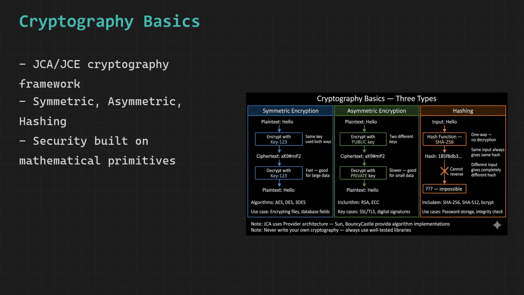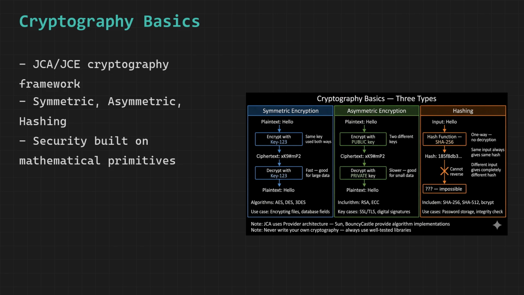Asymmetric encryption solves the key exchange problem with a mathematical trick: two related keys, a public key and a private key. Anything encrypted with the public key can only be decrypted with the private key. The public key can be shared with the entire world. There is no risk. Only the holder of the private key can decrypt messages. This is how HTTPS works. Your browser uses the website's public key to encrypt the connection setup, and only the website's private key can decrypt it. The downside is speed.